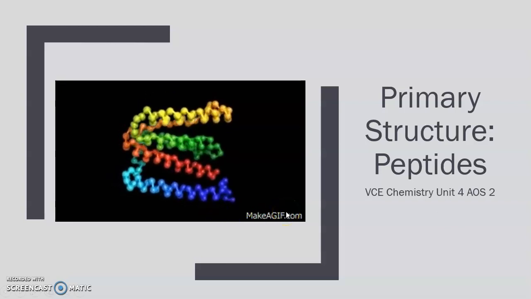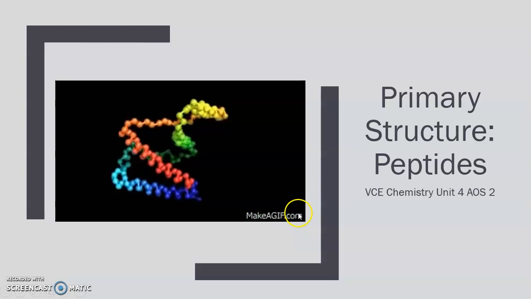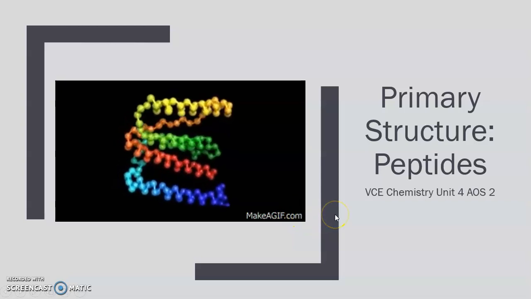BC Chemistry, Unit 4, Primary Structure of Protein, Peptides.